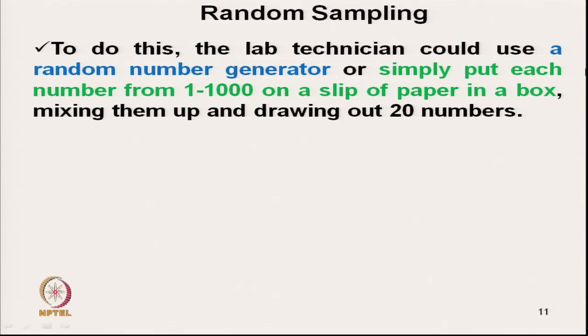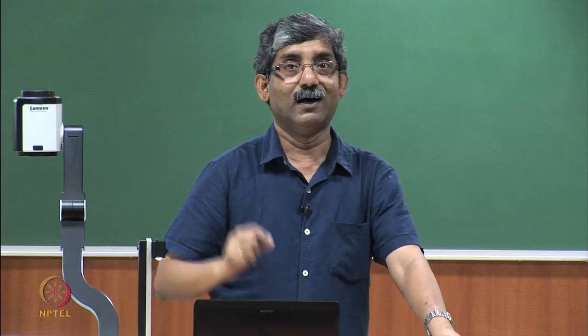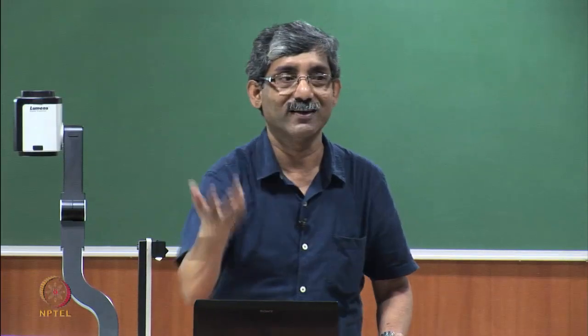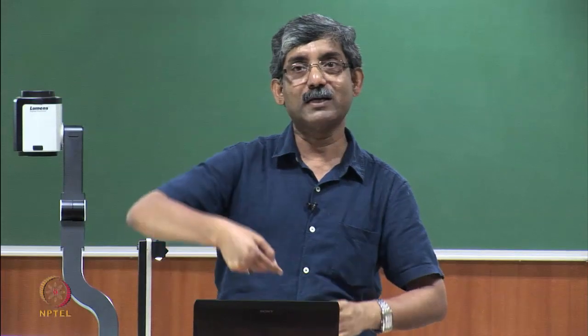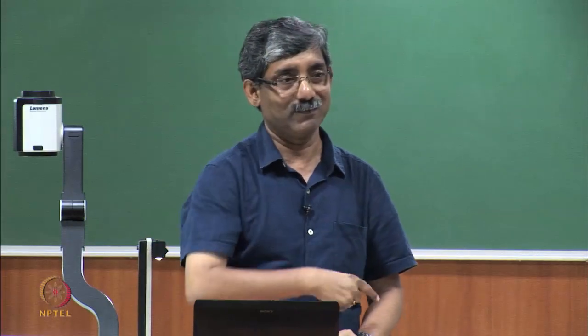So, the lab technician could use a random number generator, or he can simply put the numbers 1, 2, 3, 4, 5 up to 1000 on small slips and randomly take them, like a random lottery. And these 1 to 1000 are like 1000 spindles in a ring frame.